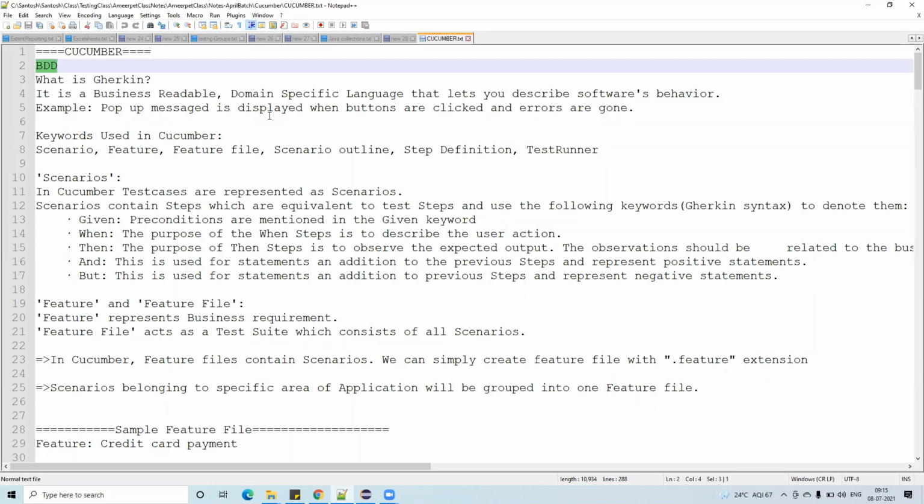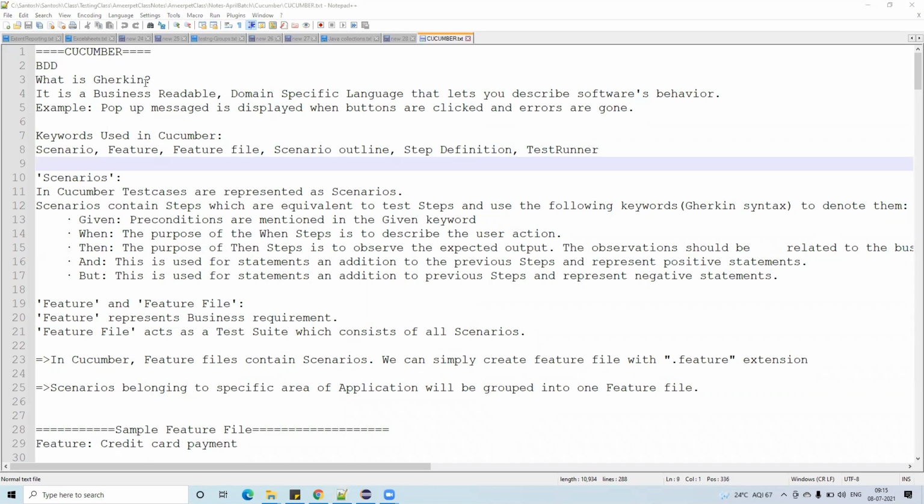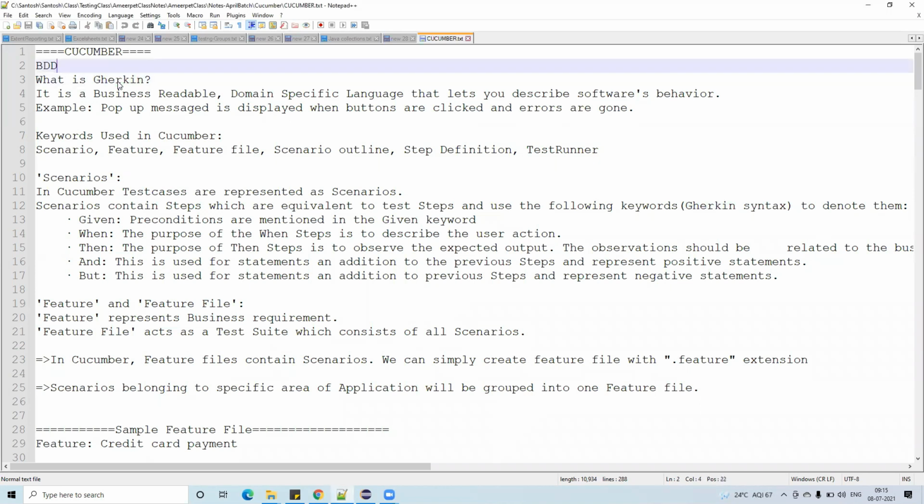So normally if someone asks, do you have any experience on the BDD framework, you can straightforwardly tell them you have good experience on cucumber. If someone asks about BDD, you can say cucumber. If someone asks about cucumber, you can say BDD. So people normally call it BDD cucumber. And here we use a language called Gherkin.